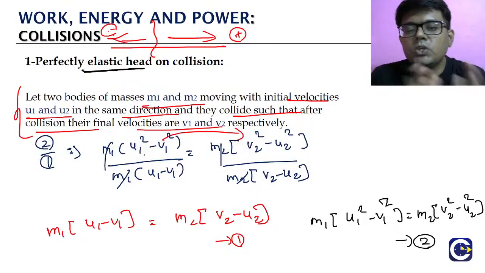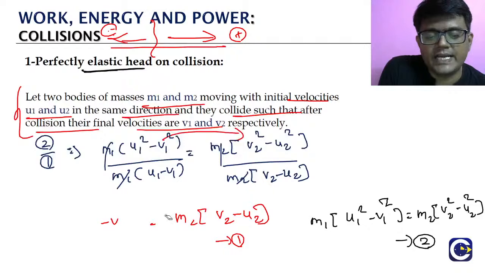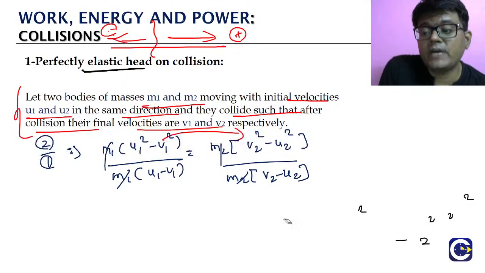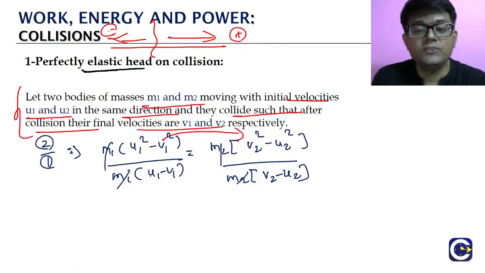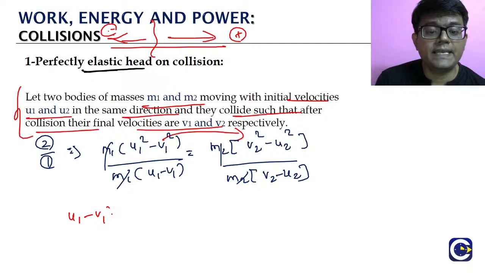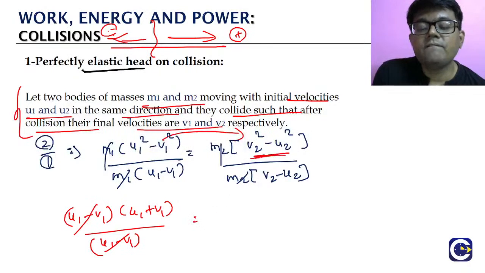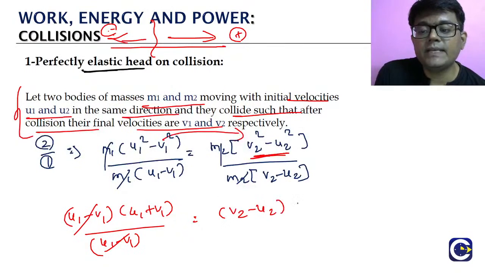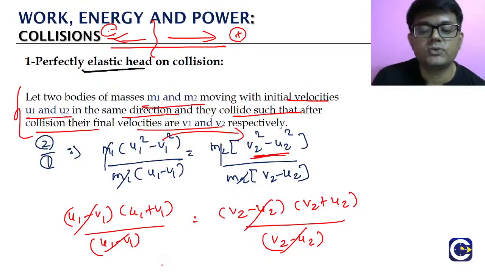Look at this: u1 square minus v1 square is like x square minus y square. What is x square minus y square? It means x plus y into x minus y, correct? Now if you substitute, we have u1 minus v1 into u1 plus v1 divided by u1 minus v1, which gets cancelled. The RHS is the same thing. v2 square minus u2 square is also like x square minus y square: v2 minus u2 into v2 plus u2 divided by v2 minus u2, and that cancels.